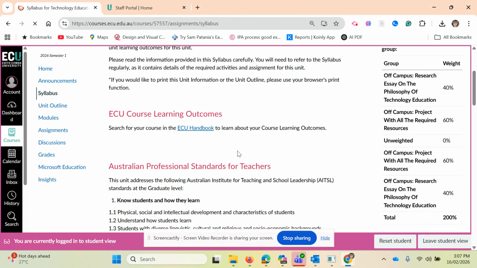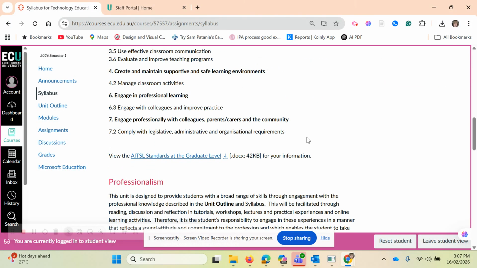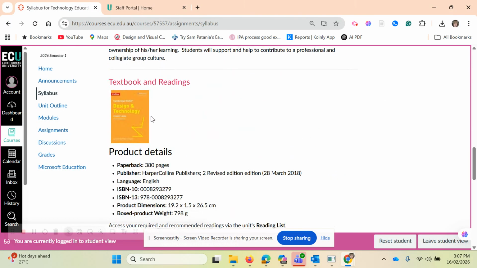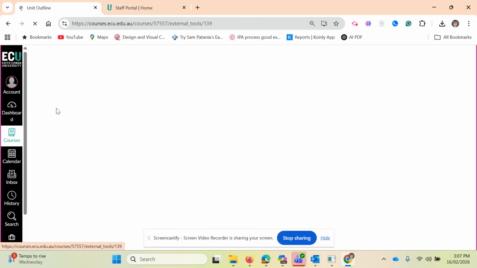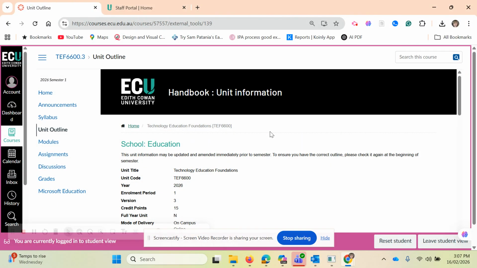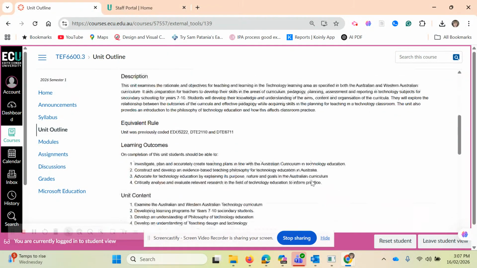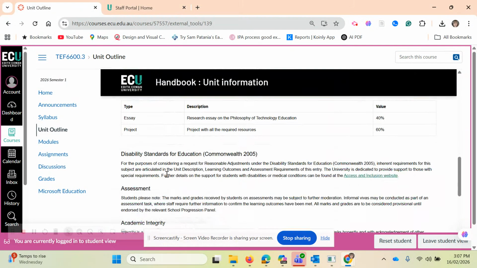This is the syllabus here. This is the ASL standards, if you want to know which one's being addressed. Now, this book is one of the books, but I think that's now out of print or something. I'm not quite sure. So you will have a different book if you are a sponsored student. The unit outline is what's on the face-to-face, I think. And that's what we're doing.